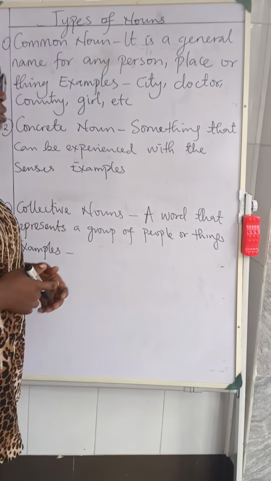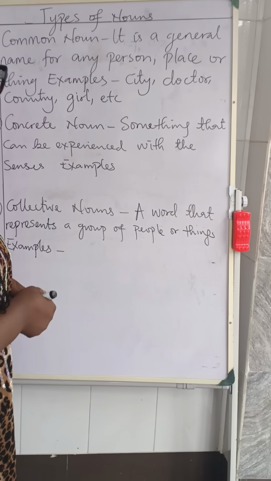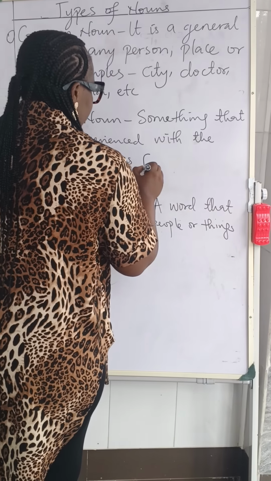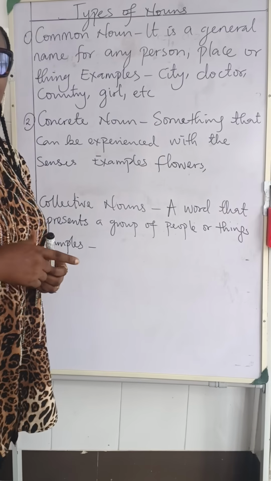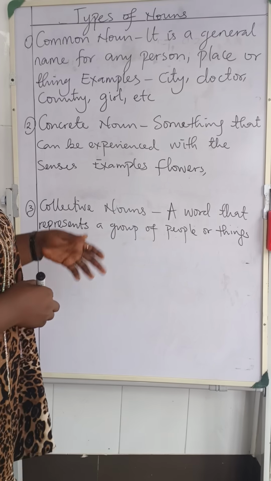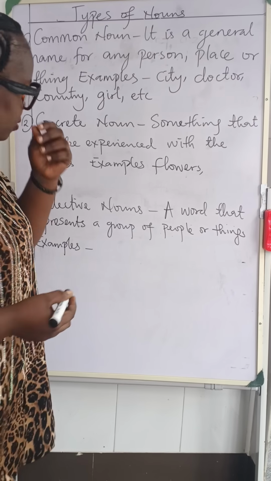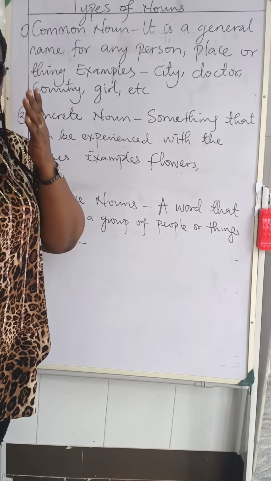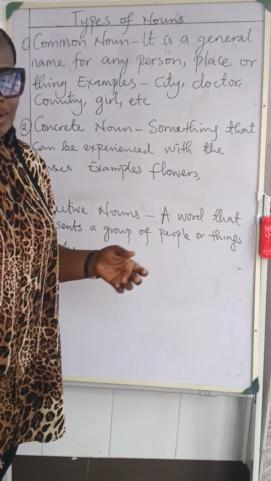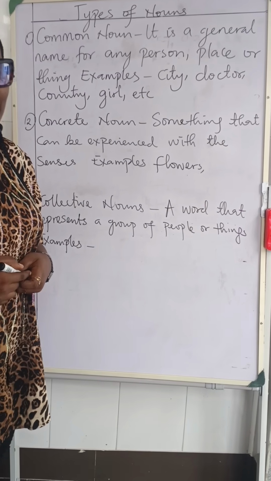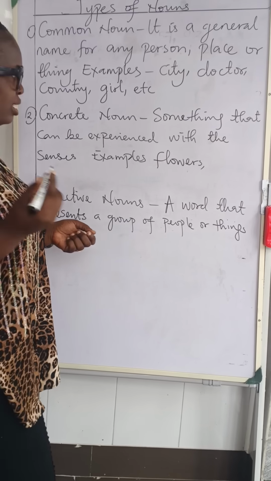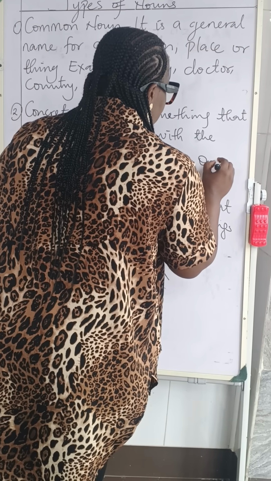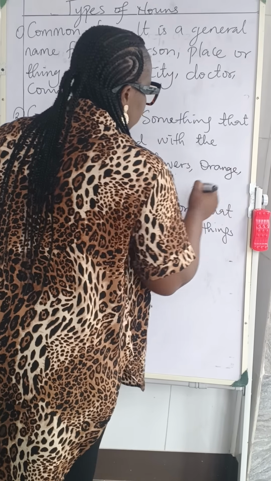What are the examples of concrete nouns? We have flowers. You can actually see flowers, right? So flowers are examples of a concrete noun. What else is an example of a concrete noun? We have orange. Can I touch it? Yes, I can touch orange. So orange is an example.